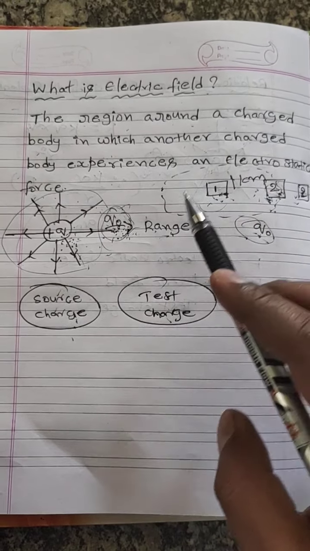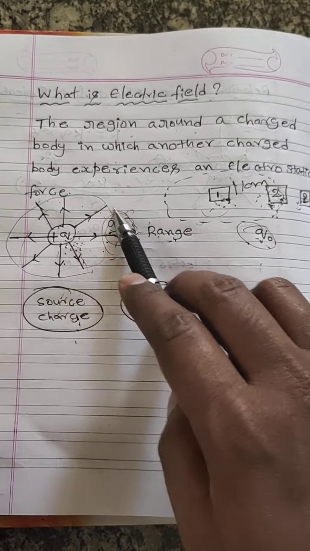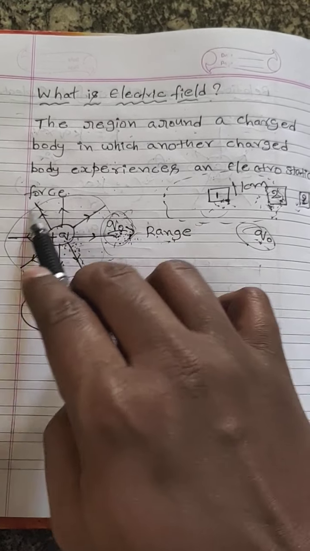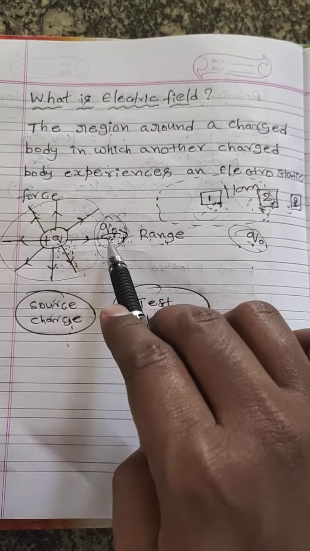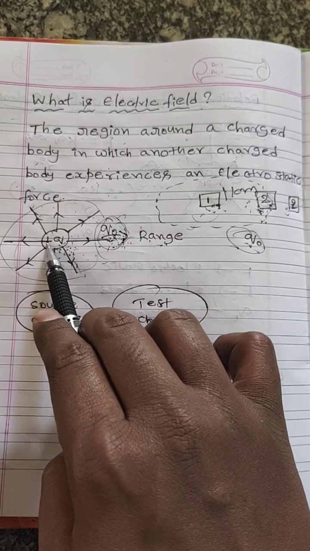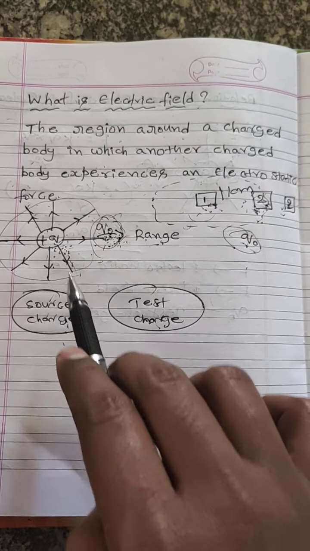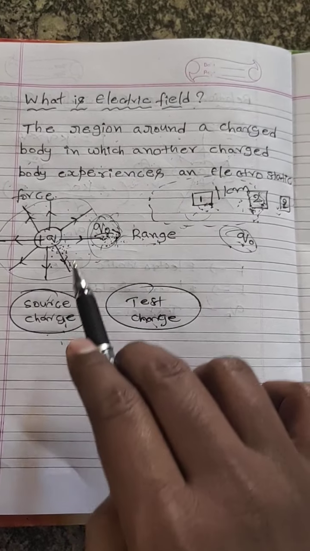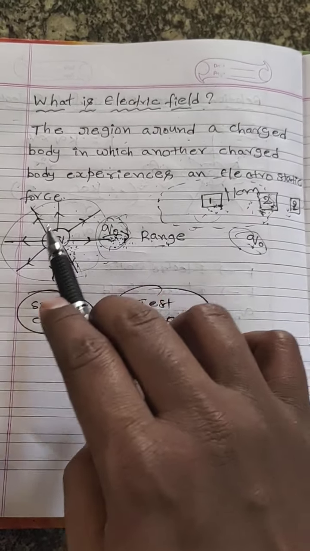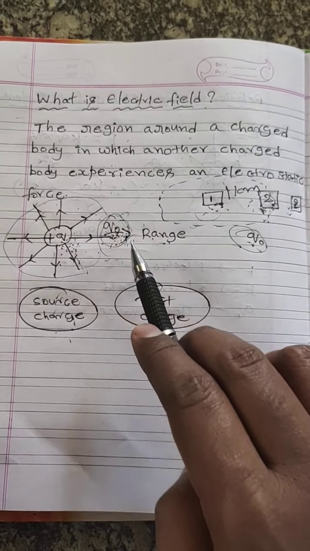So in this I said clearly that the electric field is the region around a charged body, plus Q, in which another charged body, Q naught, experiences an electrostatic force. In this, Q indicates the source charge, Q naught indicates the test charge. Range means till where this source charge can produce the electric field.